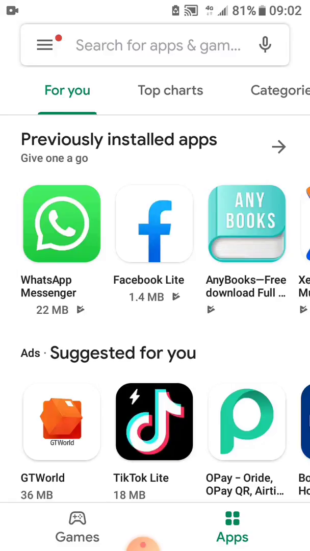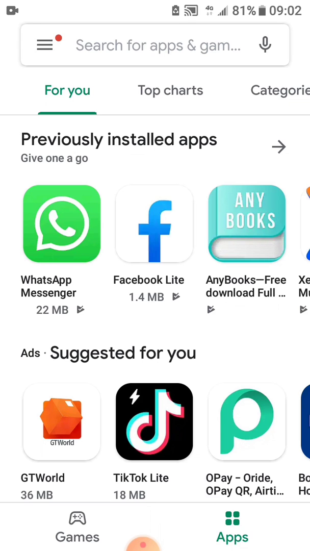Today, I'm going to be talking about this beautiful mobile application called Anybooks. Now, I am not here to argue what platform or operating system is better, between iOS and Android, but I want to state clearly that I use the Android operating system, and so far it has been very good, very useful to me.